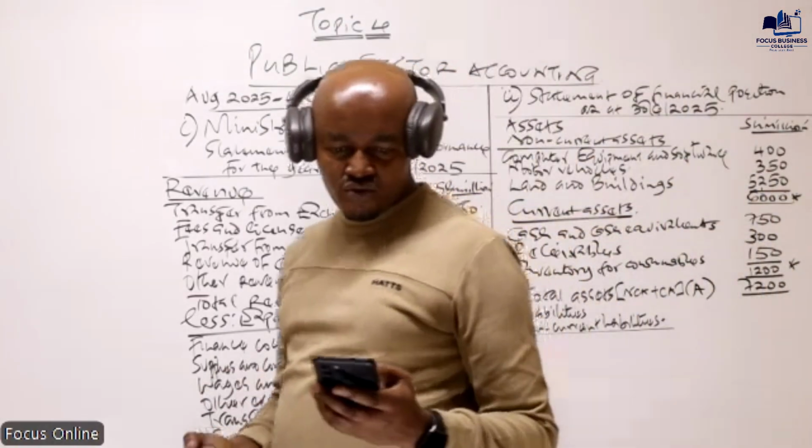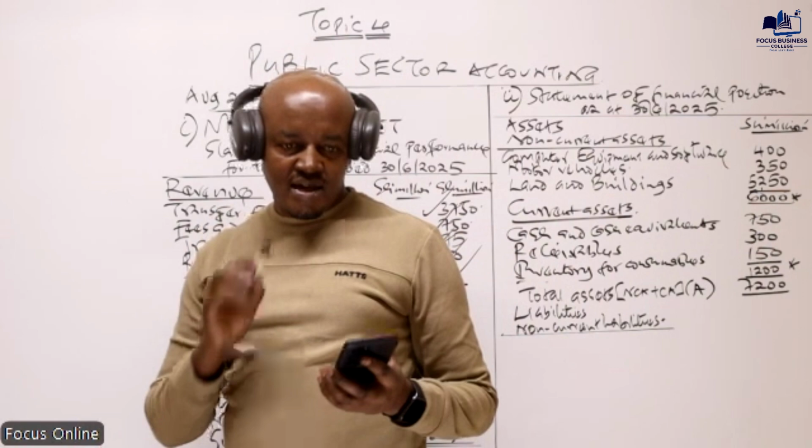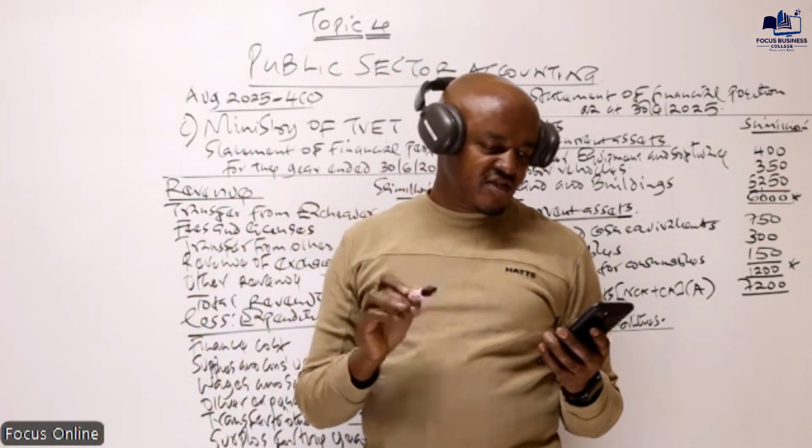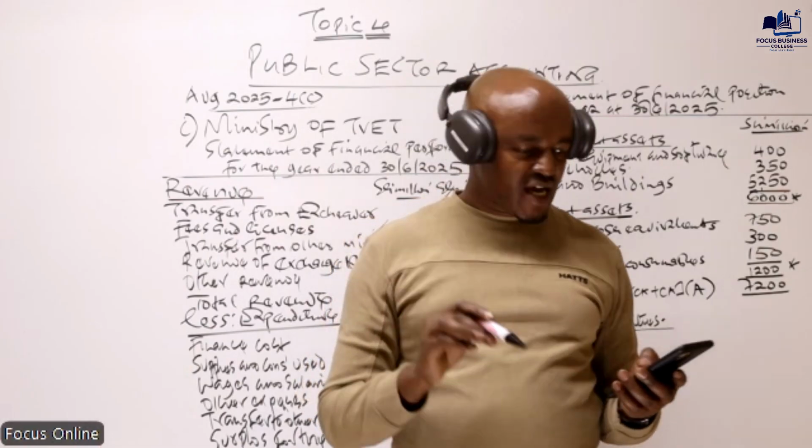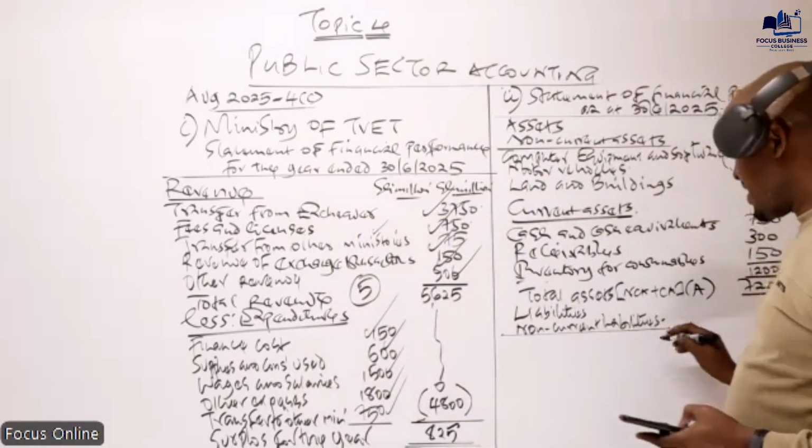And I think we have two basically up there. The first item is transfer from exchequer fees and licenses. And then below that, we have liabilities for long-term benefits. That is a non-current liability.